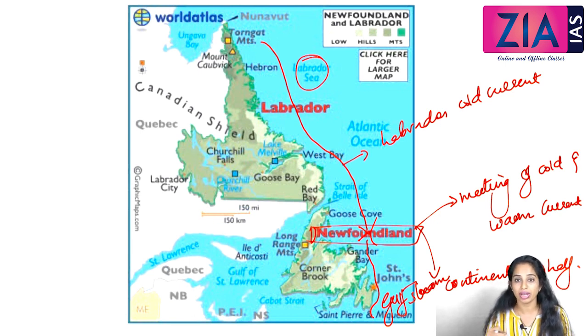A lot of fishes come to feed on the nutrients moving from down to the top. All these phenomena happen, and a lot of fishes come in. That is the best place for fishing. At the same time, there is also a drawback, because where the warm current and the cold current meet, a lot of fog is created, and this is very difficult for navigation. People arriving there for fishing, or people who want to pass through this place, will find navigation difficult because of the formation of fog. So fog formation is a hindrance to movement.